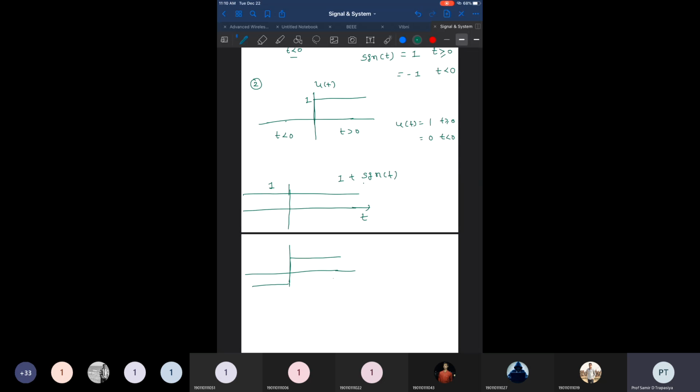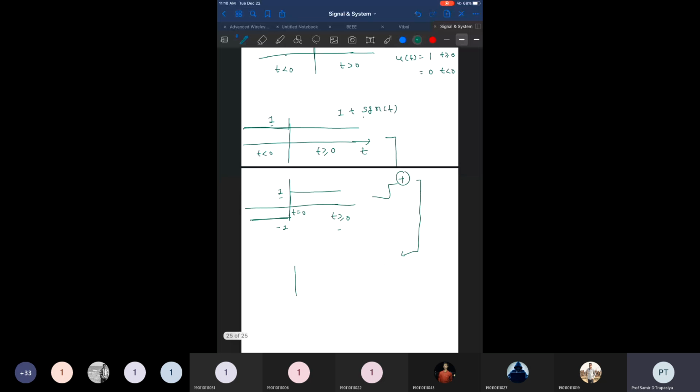So the signum function would be like this: for t greater than 0 it is 1, at t equal to 0 it is 0, and for t less than 0 it is minus 1. If I add both these things point by point, what is my resultant signal? For t greater than 0, this is plus 1 and this is 1, so they will be added. But what happens with t less than 0? This is 1 and this is minus 1, so they will cancel out. So after addition, you are getting such a signal.